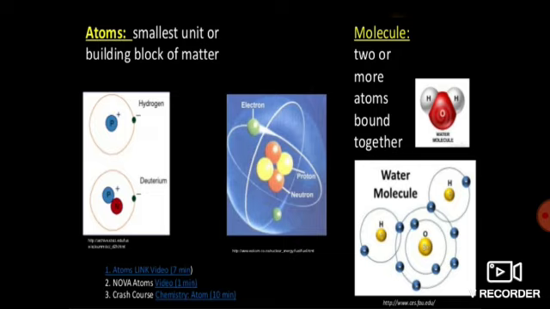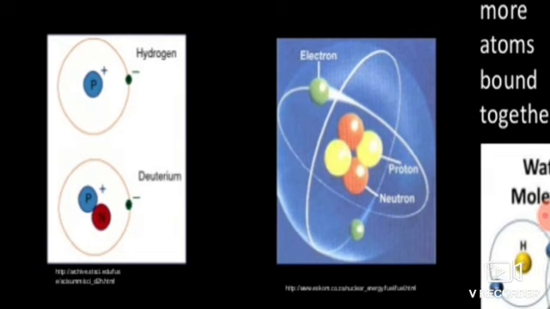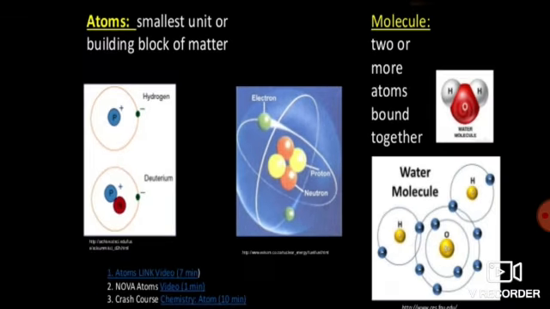For example, just look at this diagram. Here it is written hydrogen and deuterium. In hydrogen, one proton is there, and outside the nucleus there is an electronic shell, or orbit, in which electrons are revolving. So one electron is there. It is an atom.